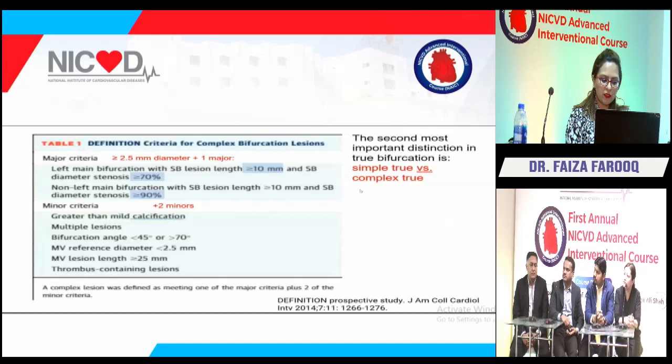A complex lesion is one which meets one of the major criteria and two of the minor criteria. What is the major criteria? It's basically a side branch with a diameter of 2.5 and a lesion of greater than 10 mm, with a left main stenosis of greater than 70%, and if non-left main, greater than 90% stenosis. Our patient fell into the first line, the left main bifurcation with a side branch lesion greater than 10 mm and a stenosis of greater than 70%. The minor criteria our patient fulfilled were calcification and angulation.